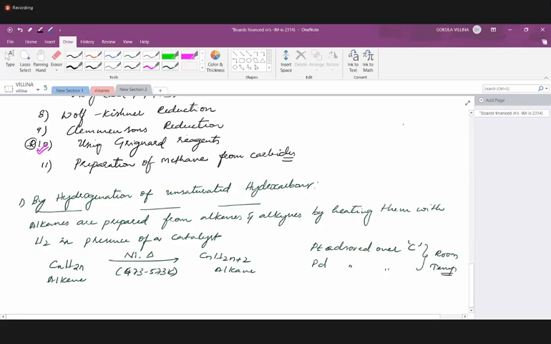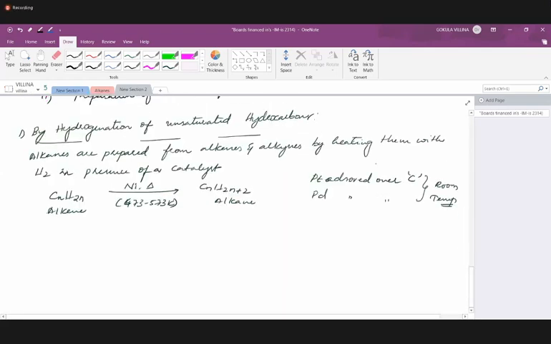Only thing is, if you are mentioning nickel in the reaction, make sure you are using the symbol delta, so that it will cover the higher temperature that we require to heat it. Or else, if you are using platinum or palladium, just simply mentioning them on the reaction arrow will be sufficient. So let's say CnH2n-2. This is an alkyne, right?